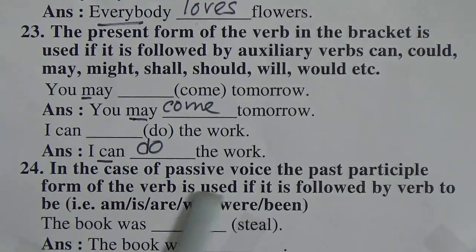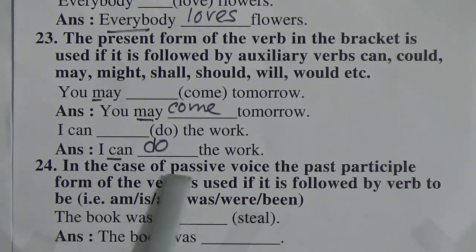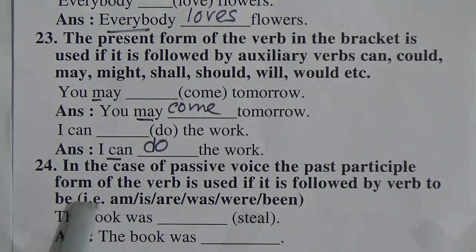In the case of number 24, the last rule today, in the case of passive voice, the past participle form of the verb is used if it is followed by verb to be: am, is, are, was, were, been. So in case of passive voice, the book was dash stolen. So how can we understand this is passive voice? If the action of the verb is not done by the subject, we have to make it passive voice.